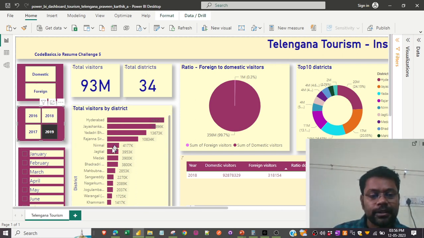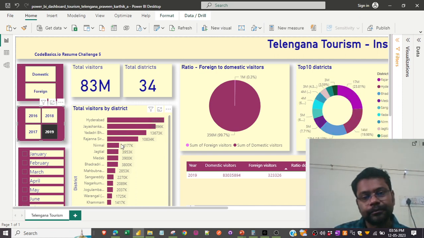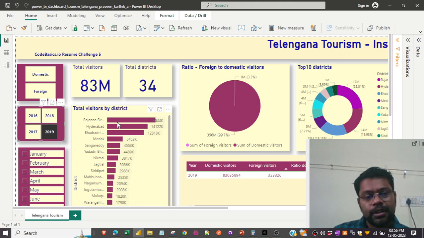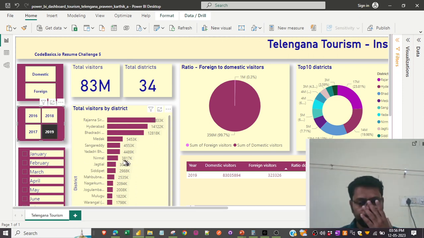2019, again, let's see which is the topmost district. See, there's a different district. Rajanna Sircilla has overtaken Hyderabad in 2019 by the visitor rate visiting that particular district. So this is the insight out of this widget.